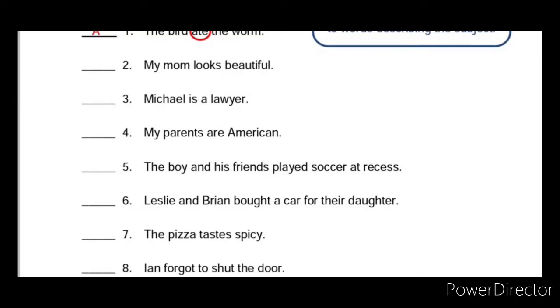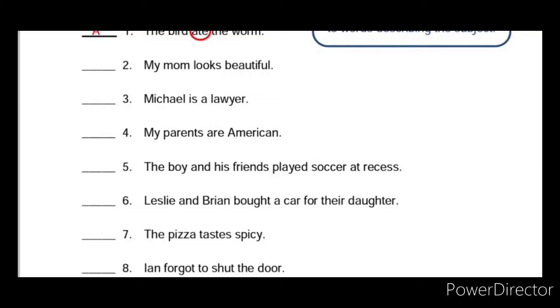Likewise, look at the fifth one: The boy and his friends played soccer at recess. That means at the break they are playing soccer.